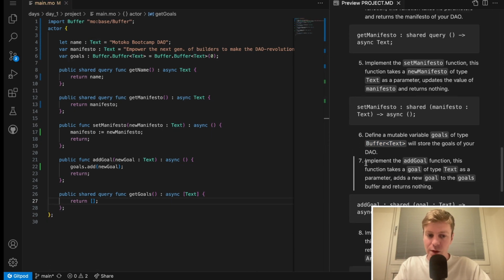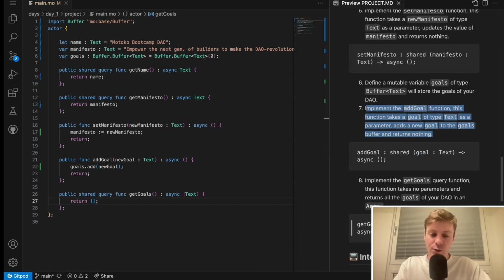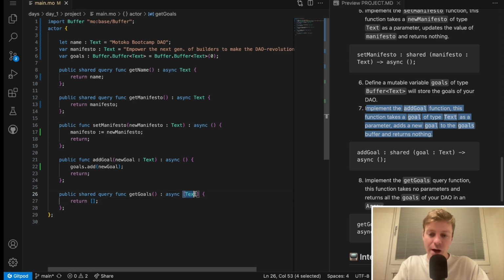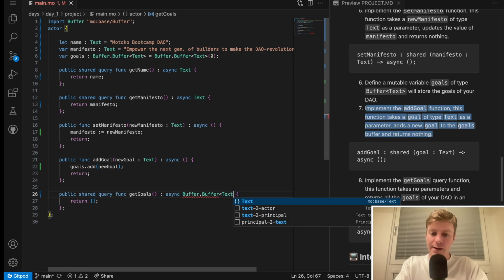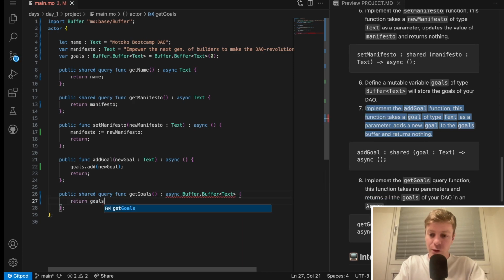We have also implemented task number 7, which is add goal. Now we only need to do task number 8, which is the last task of today. Implement the getGoals query function. This function takes no parameter and returns all the goal of your DAO in an array. First, I would like to explain why do we need this function and why are we returning an array of text? Why are we not returning the buffer like this? Because we could totally do return goals, and so we would return the buffer.